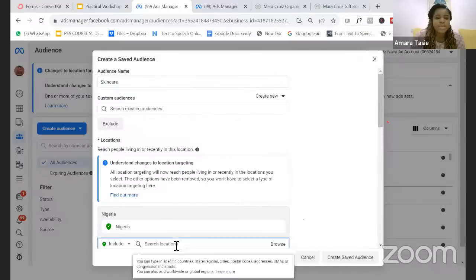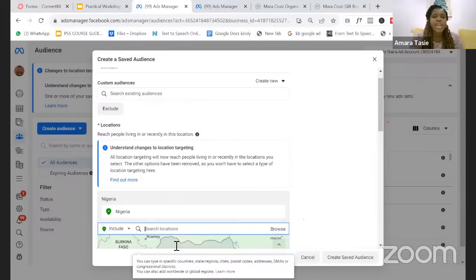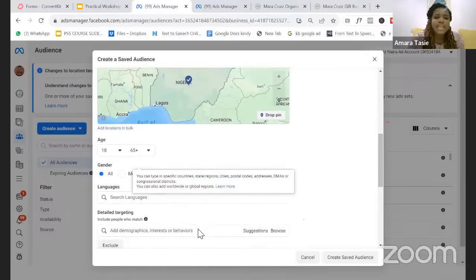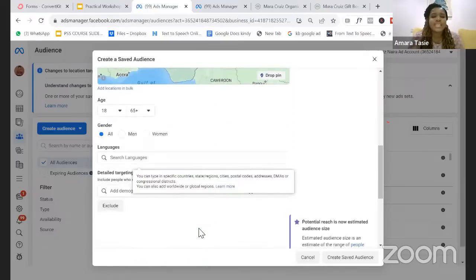So the first thing that you do, of course, is to look at the location. Where do I want to target these people? So if it is Nigeria, you put Nigeria here. If it is Kenya, if it's UK, whatever location you want to target, you put it in here, right? Then the next thing you want to do is to set the age bracket.